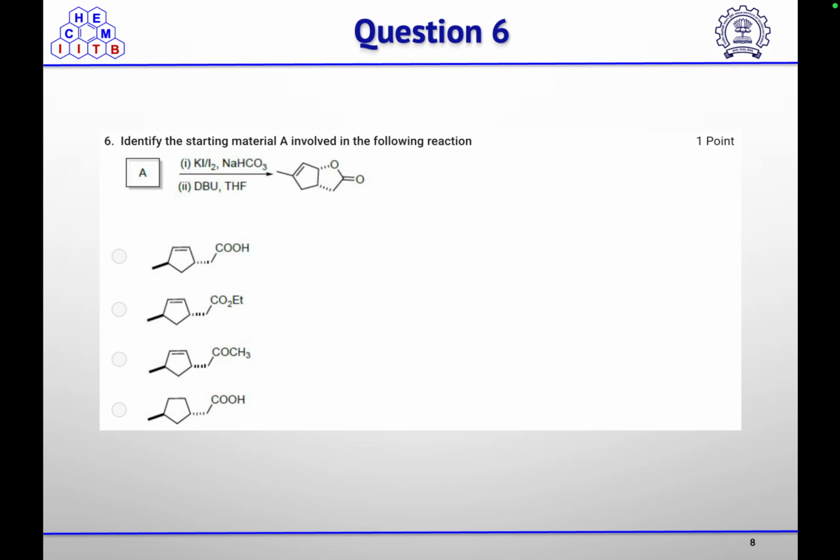Then next question: identify the starting material A involved in the following reaction. So you have to find out the starting material for this reaction. This is basically an iodolactonization reaction.